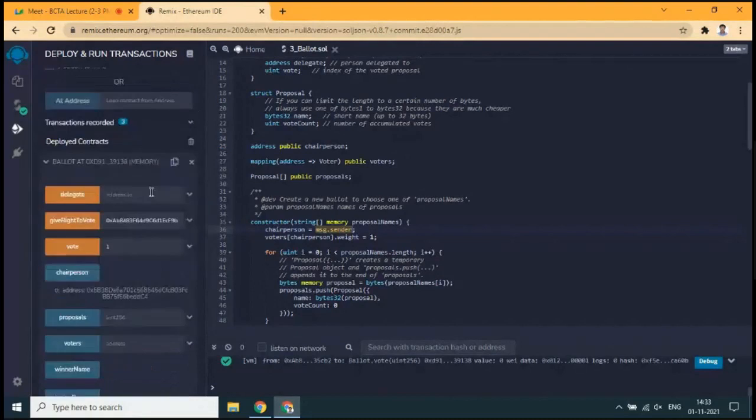So this is the way the deployment happens and how the operations can be accessed or tested via this Remix IDE. In general, you can write the program and test it thoroughly on the Remix IDE. Once you feel that the Solidity program is running successfully, you can download this code and use it in your decentralized application development. So this is the general introduction to the Remix IDE.